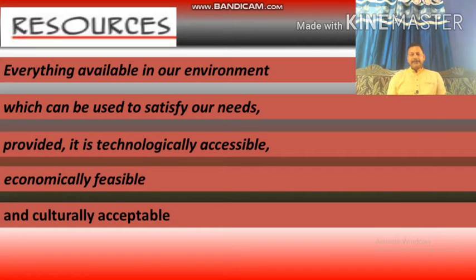Now technologically accessible, what does it mean? It means that we should have technology to access the resource. For example, we know that 90% of the minerals available in the environment are in dissolved form in the ocean water.